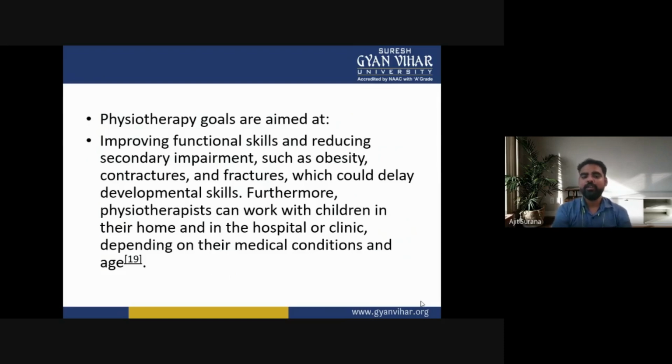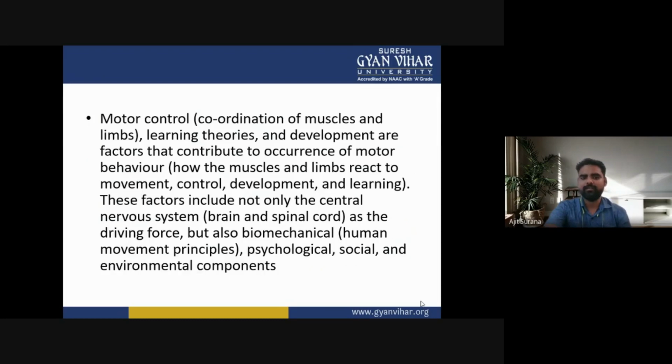So, the goals of the physiotherapy are aimed at improving the functional skills of the patient and reducing the secondary impairments such as obesity, contractures, and fractures, which could delay developmental skills. Furthermore, physiotherapists can work with the children in their homes, in the hospital or in clinics. It depends on their medical conditions and the age of the children.